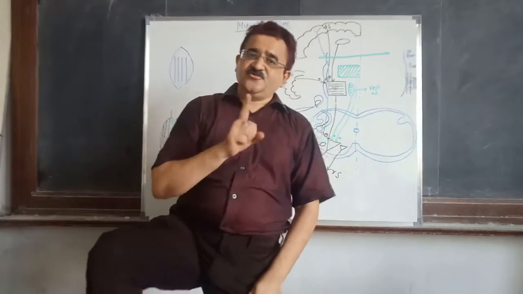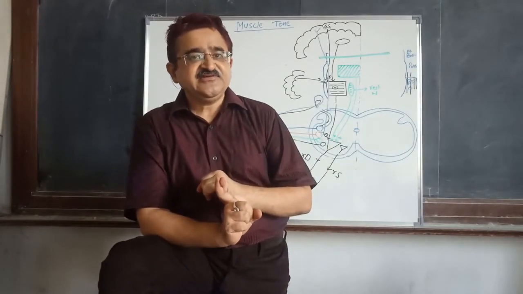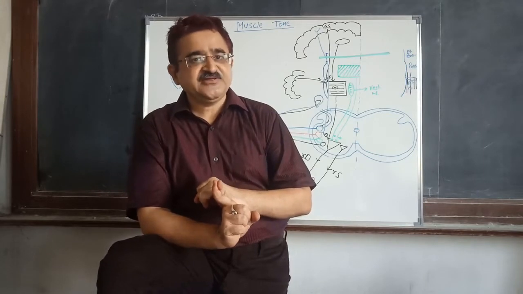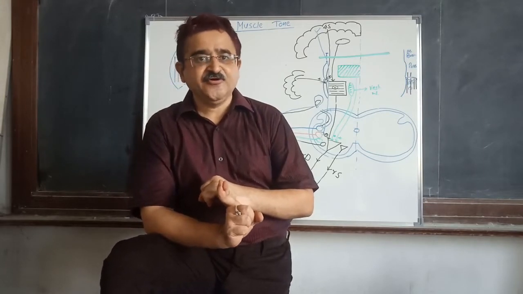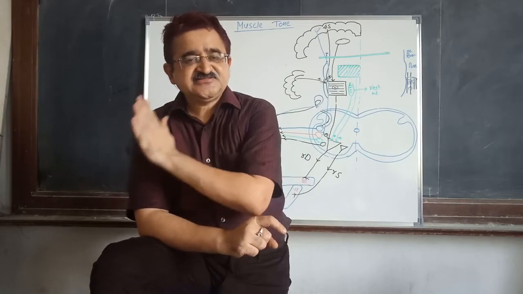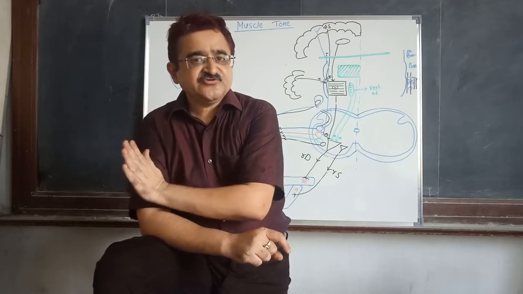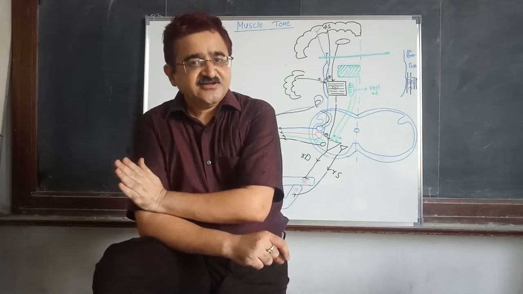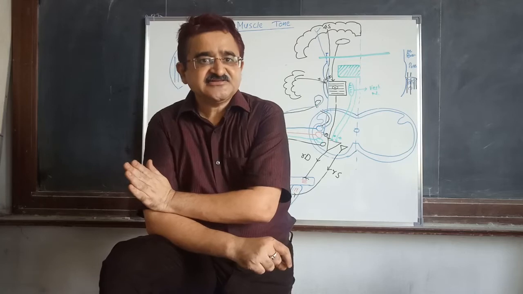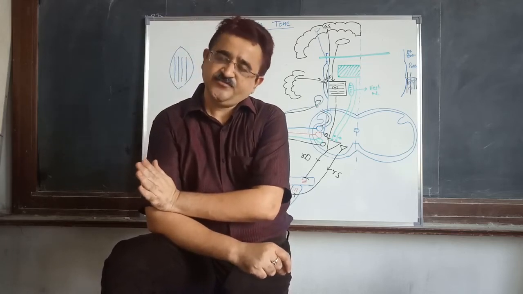First one, the cause. Classic decerebrate rigidity is caused by giving a section between the superior and inferior colliculi, or midbrain. Here in the ischemic decerebrate rigidity, the rigidity is because of ligation of the internal carotid and the basilar artery at the level of the junction of medulla and the pons.